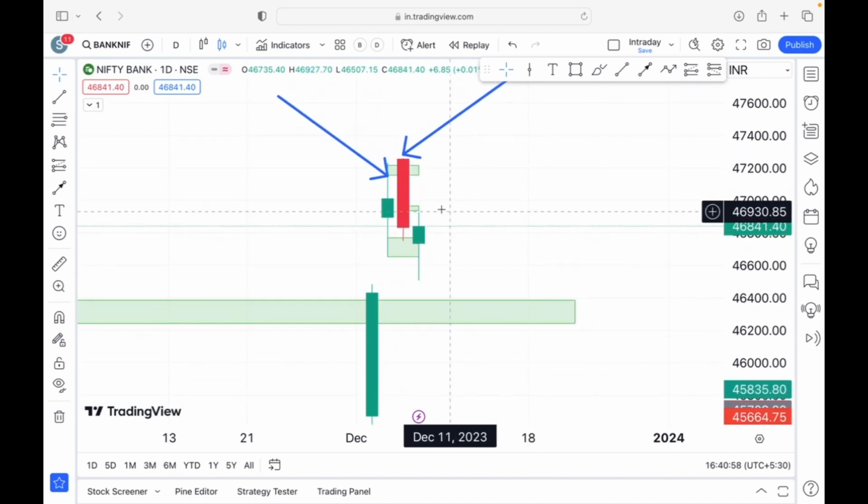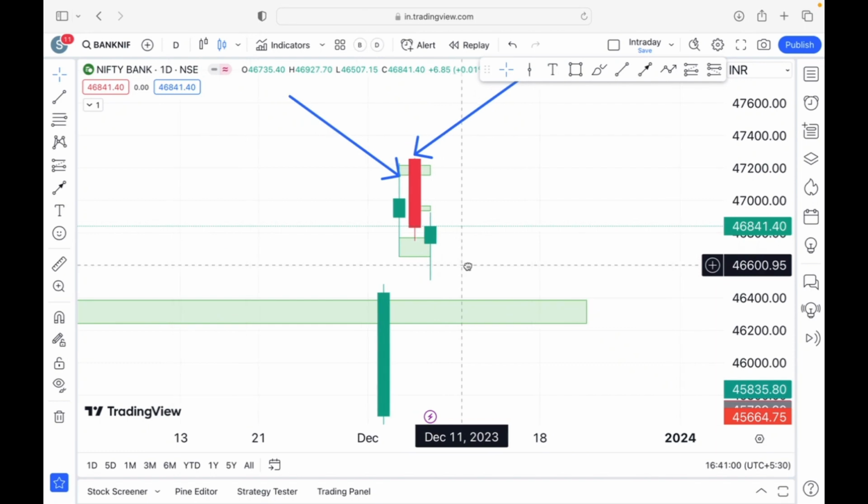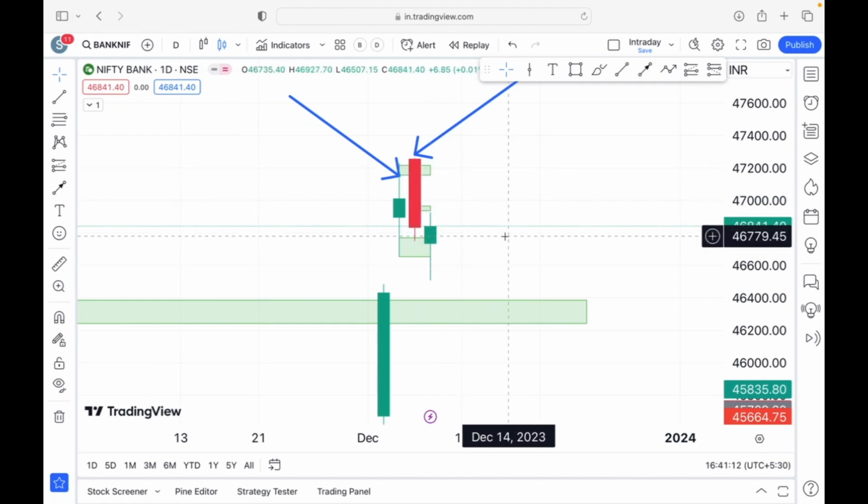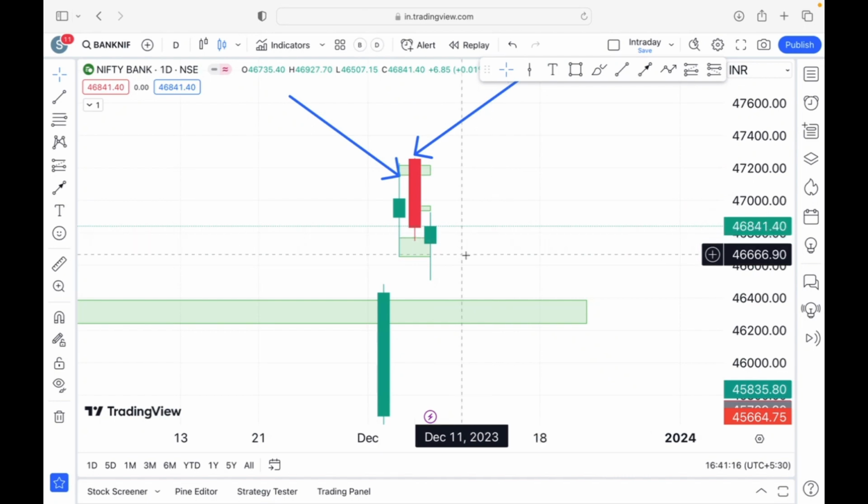to make sure that these levels are going to play an important role in stopping the Bank Nifty, or at least giving support or resistance levels in the Bank Nifty. And we have to be careful with these areas. That is what we gave as a caution in today's pre-market analysis video and even in yesterday's post-market analysis video. So that is what has happened in the Bank Nifty today.